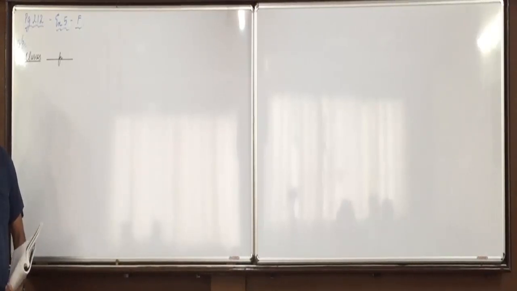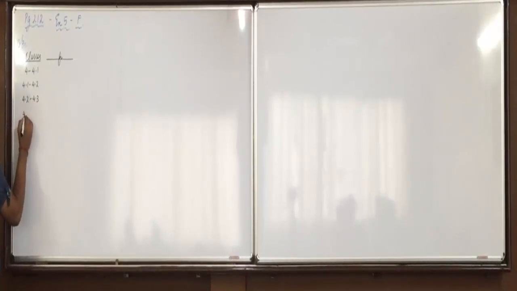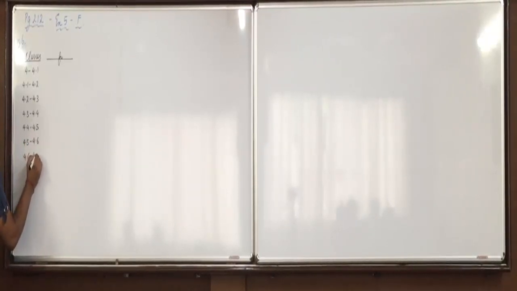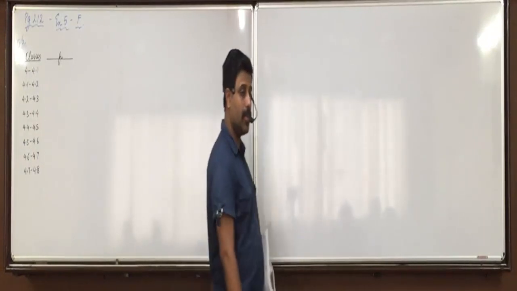So Maya, can you tell me what are the classes if we convert into continuous? 4 to 4.1, 4.1 to 4.2, 4.2 to 4.3, 4.3 to 4.4, 4.4 to 4.5, 4.5 to 4.6, 4.6 to 4.7, and 4.7 to 4.8. We did this yesterday also. Did you understand this?